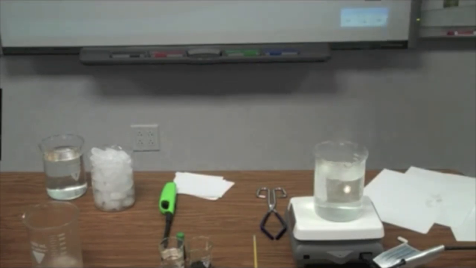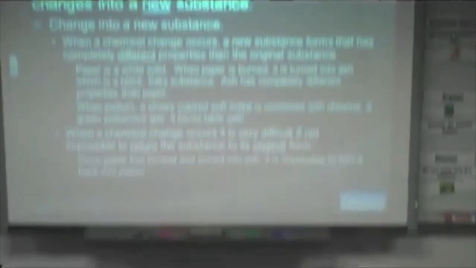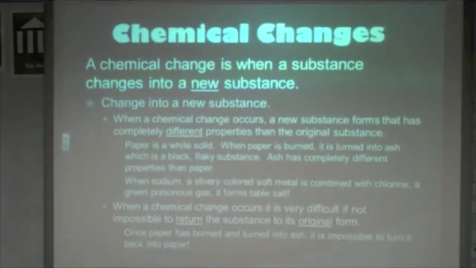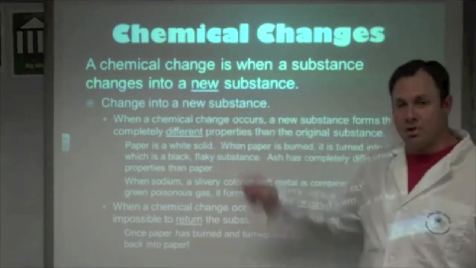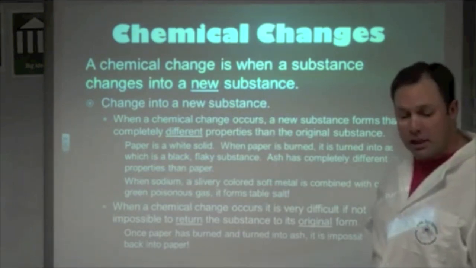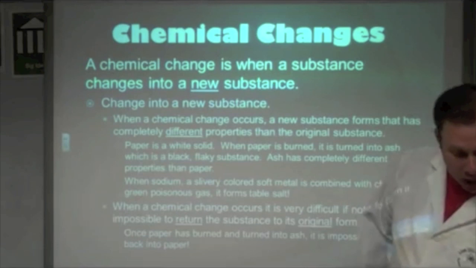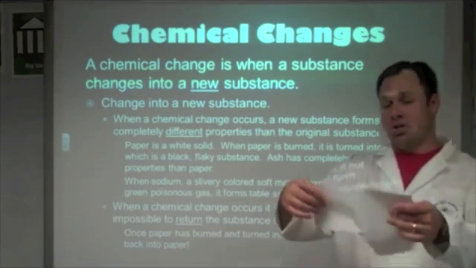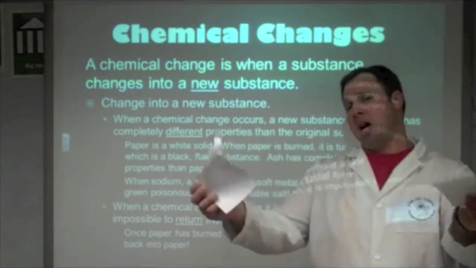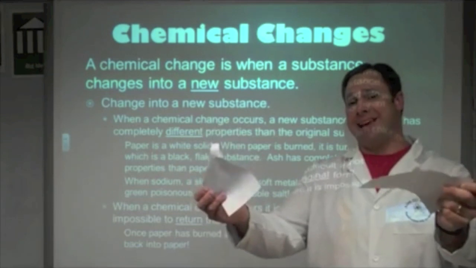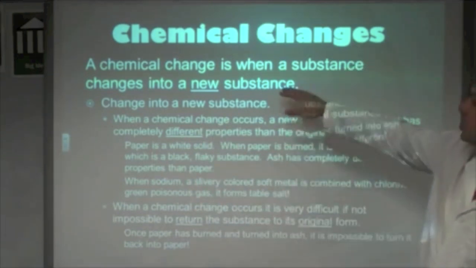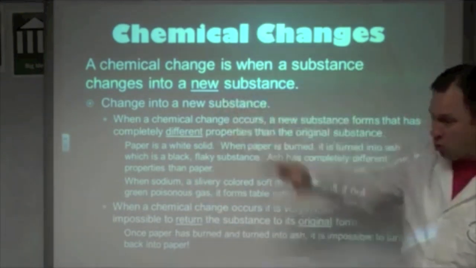Now, let's talk about chemical changes. Chemical changes is when I take a substance and I turn it into a new substance. It's something completely new. It's something completely different. Before, with a physical change, if I have paper, I still have paper. It remains the same. A chemical change is when I create something new.